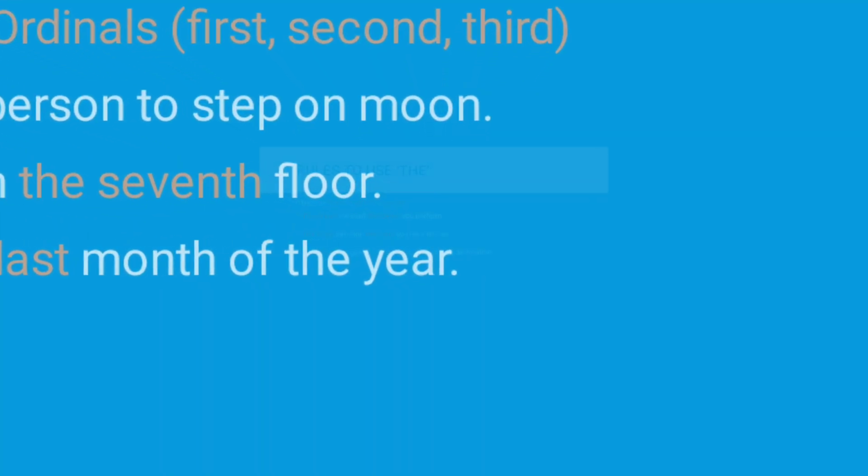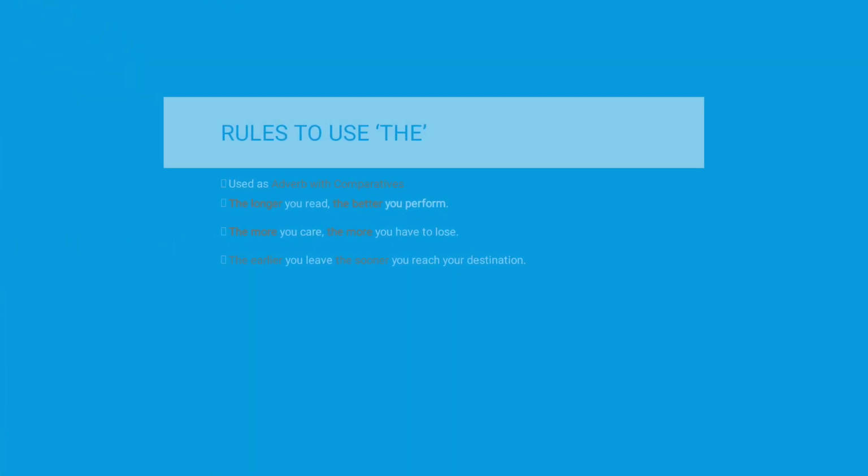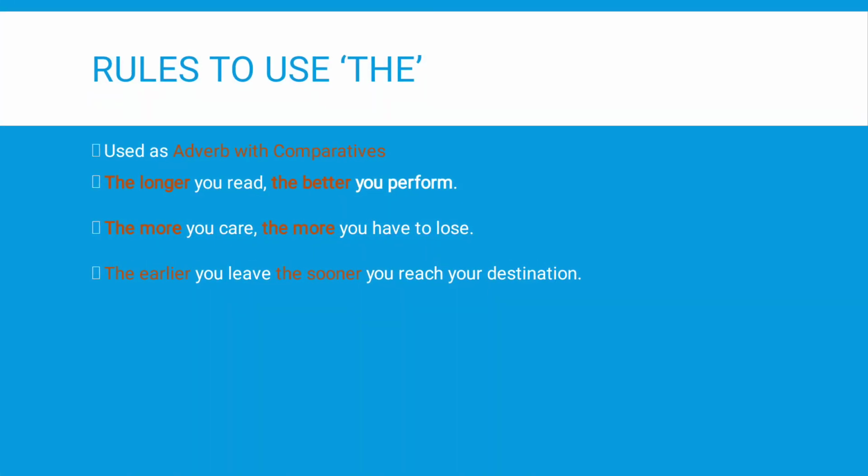One of the difficult rules to use definite article the is this one. It is used as an adverb with comparatives. But when you look at the examples, you will understand it easily. The longer you read, the better you perform. The more you care, the more you have to lose.